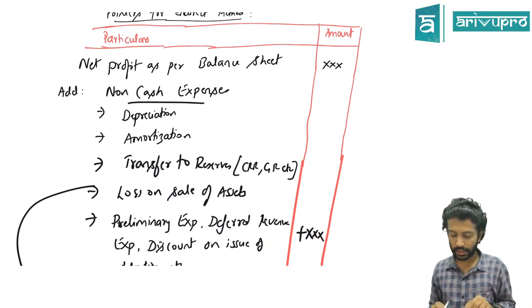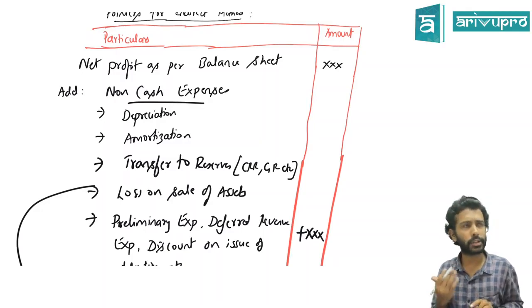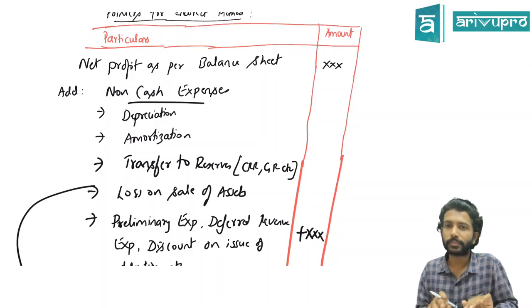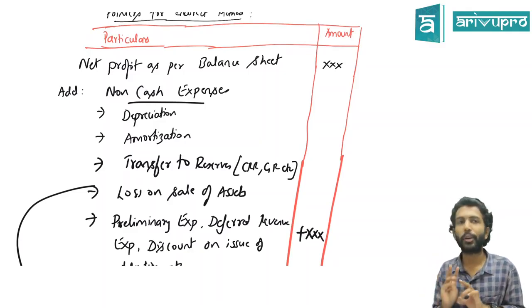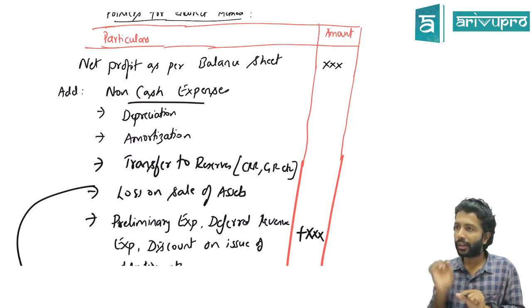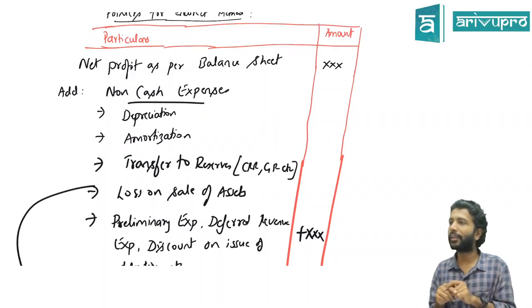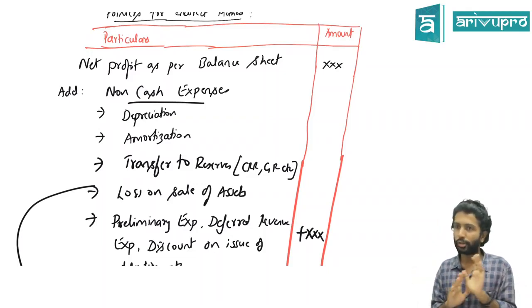First thing is you have to do some adjustments. Why should I first of all do some adjustments? Why can't I take net profit itself as cash flow and move on? Net profit of 50,000, operating cash flow also 50,000 and move on. One, P&L is prepared on accrual basis. But for the cash flow statement, we only require cash inflows and cash outflows. That means P&L will have some non-cash related items also. Yes or no?